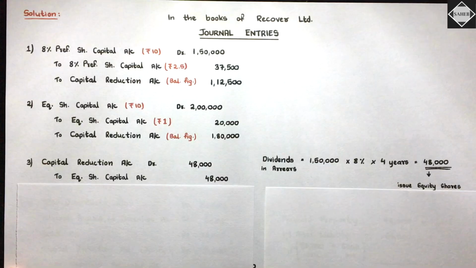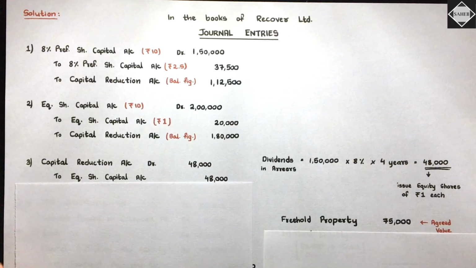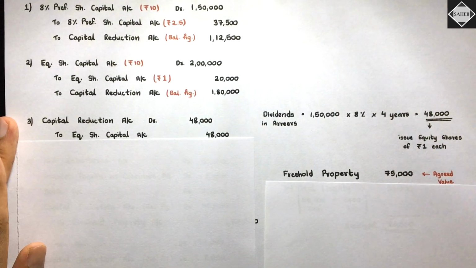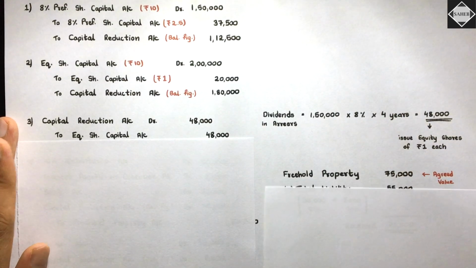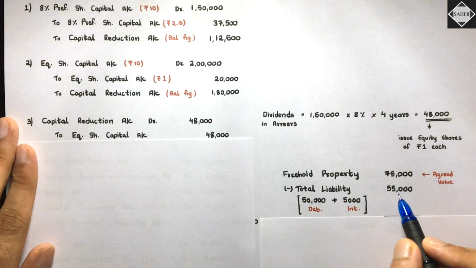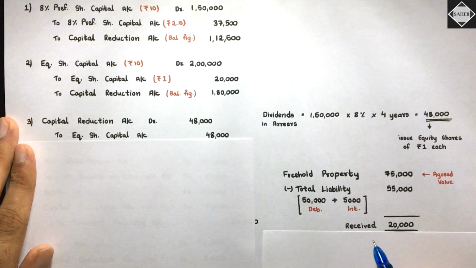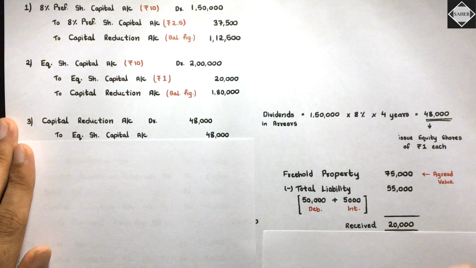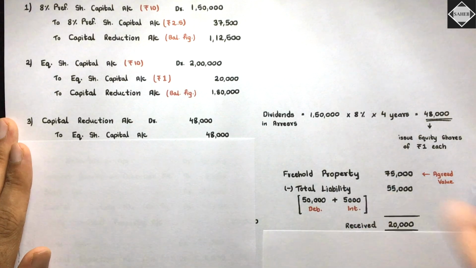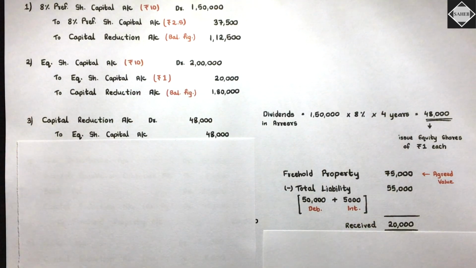This is the dividend in arrears calculation that you already know. Coming to the freehold property, we had an agreed value of 75,000. Debenture holders took that, and the total liability we have to reduce from that is 55,000. So 20,000 we have received from debenture holders. Our freehold property is gone, and our liability, debenture and interest, is also gone. So we have to pass the journal entry for this.